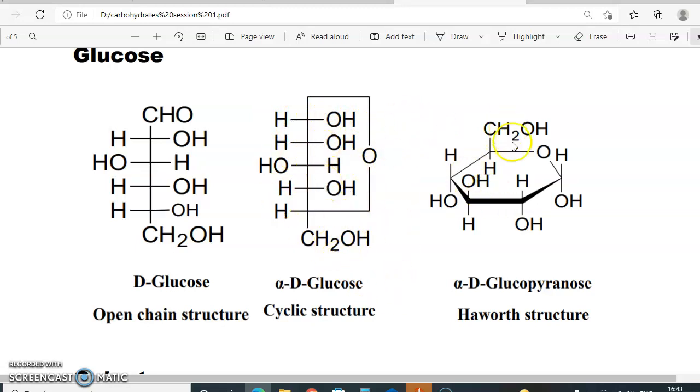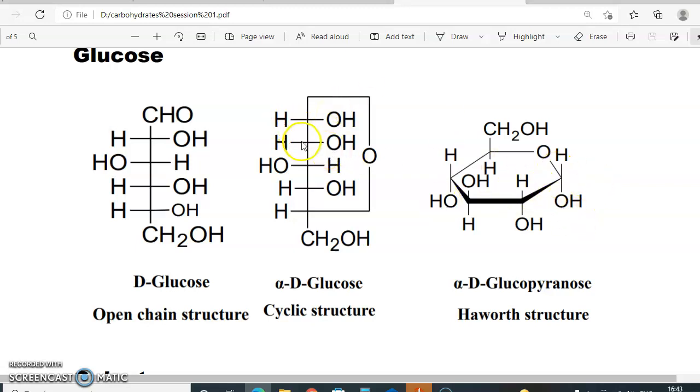Now let us write the Haworth structure. 1, 2, 3, 4 and 5 carbon atoms are there and 1 oxygen atom is there. Hence I have 6 atoms in the Haworth ring structure, that is the pyranose ring. If the OH groups are on the right side, I write them below the Haworth structure.